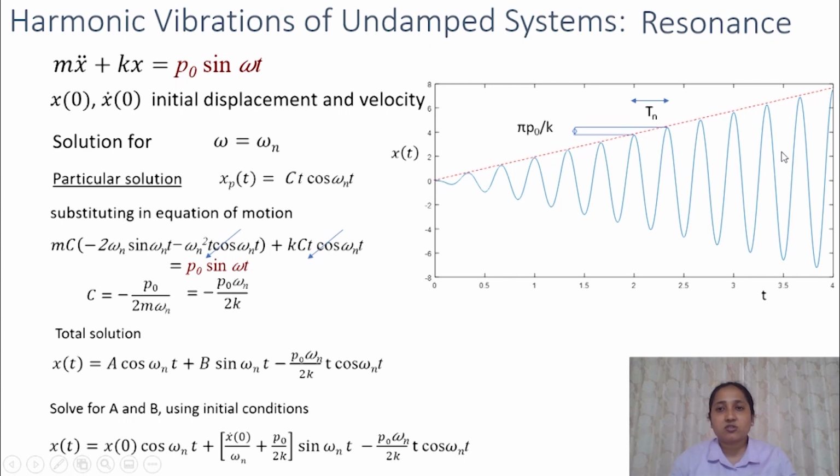So as time goes by, the value of the response will only increase. So that means the response is unbounded in this case when omega is equal to omega n, and this condition is known as resonance. So for undamped systems at resonance, the response grows unbounded, and that happens when the forcing frequency is equal to the natural frequency.